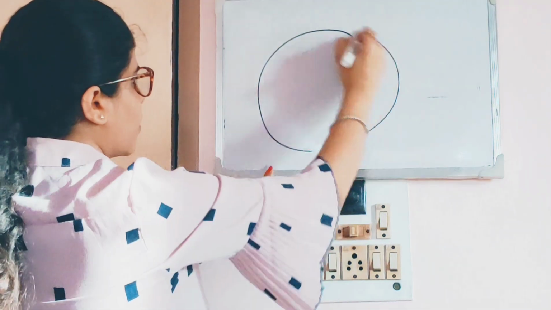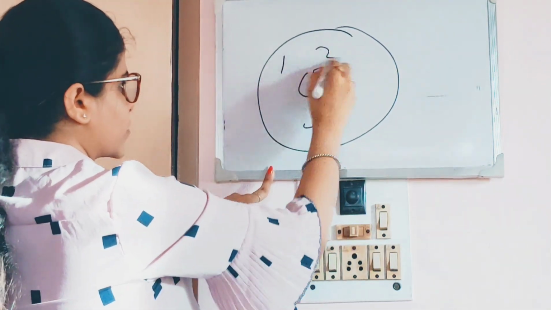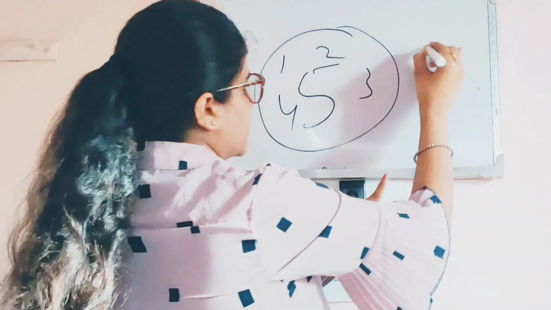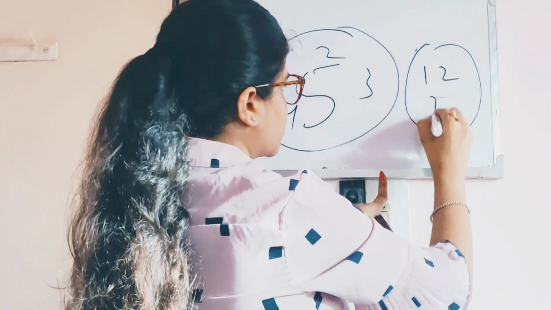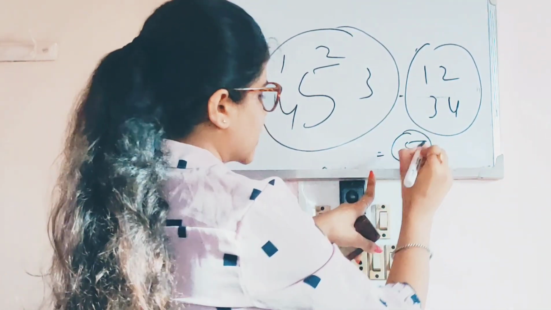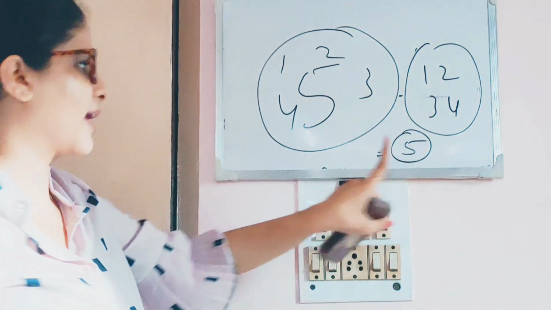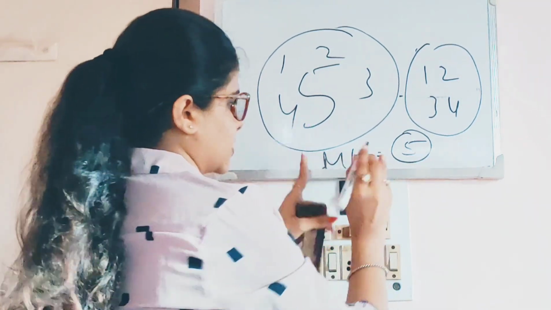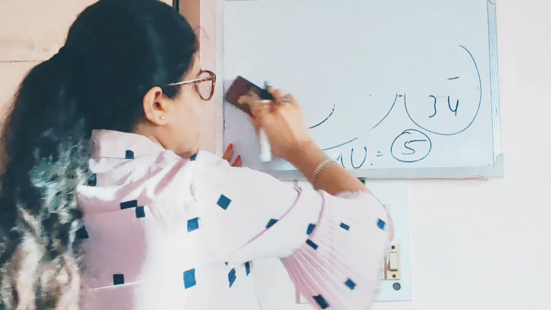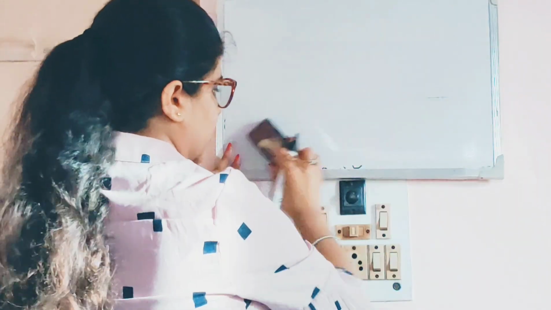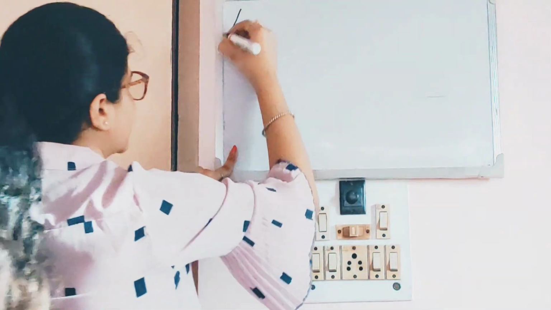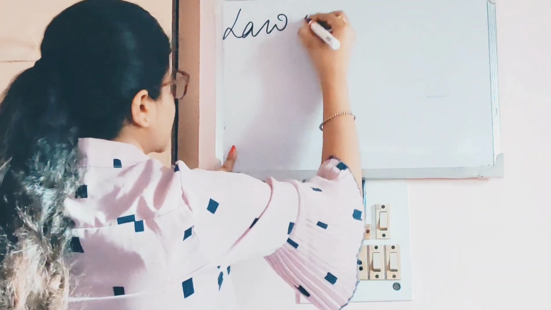It's like I had all the 5 mangoes, 1, 2, 3, 4 and 5 mangoes, and 1, 2, 3, 4. If I subtract this, I get the utility of the 5th mango, which is marginal utility. Clear? Understood? Now, we'll move on to a new law. Very first time we'll be doing a law. You have not done it. It is very important and very interesting.